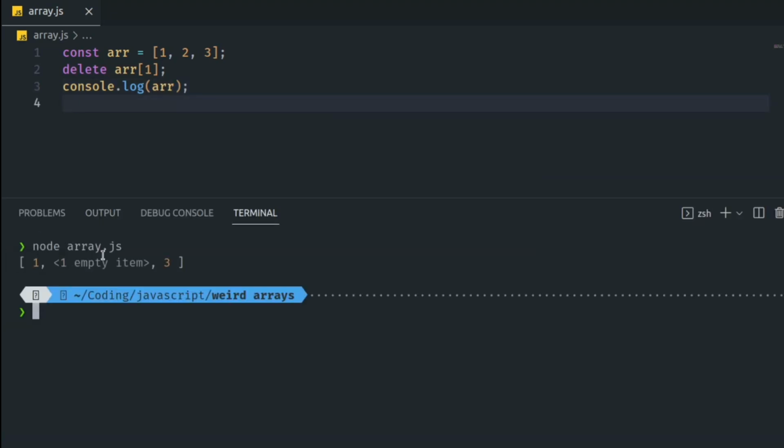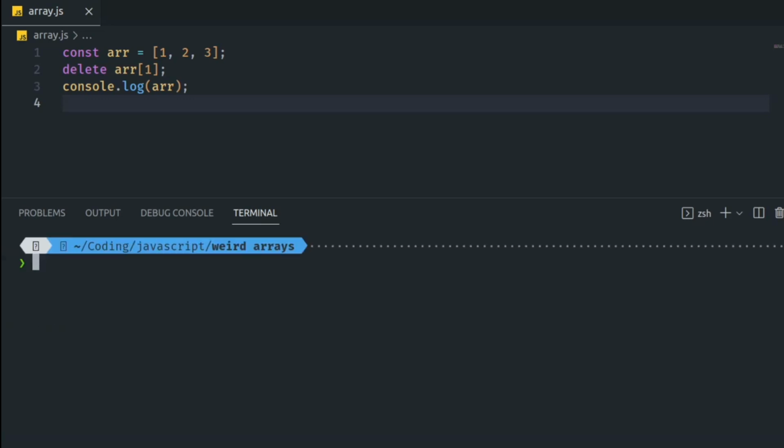The item at index 1 isn't truly gone. It's like we have left an empty space in its place. It's as if we have removed a book from a shelf, leaving a gap where it used to be, and this gap is not the same as undefined.